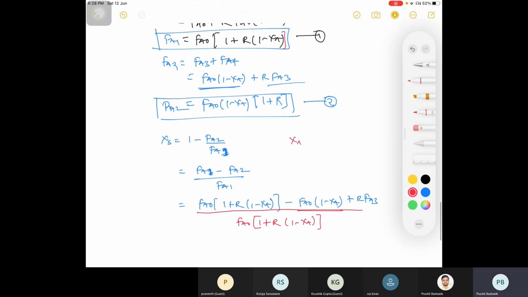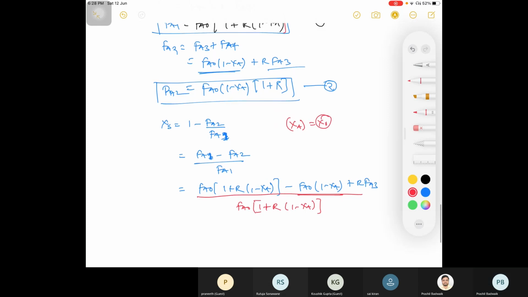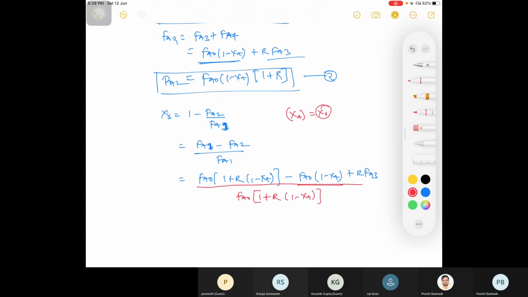Whenever I am writing XA, that is your X naught, the overall conversion. Sir, XA divided by 1 plus R into 1 minus X. Right, so it is XA divided by 1 plus R in bracket 1 minus X naught. Is it correct?